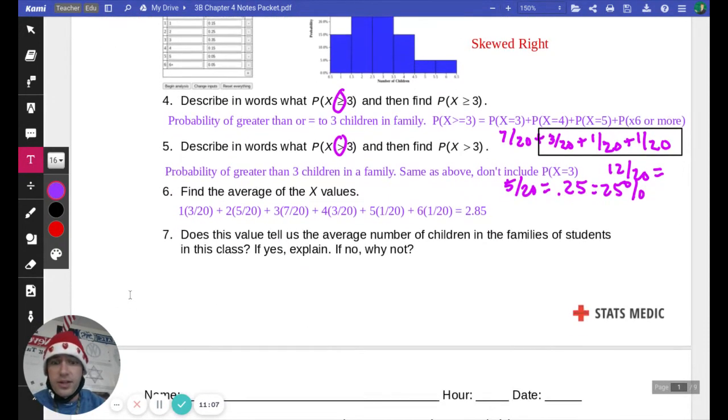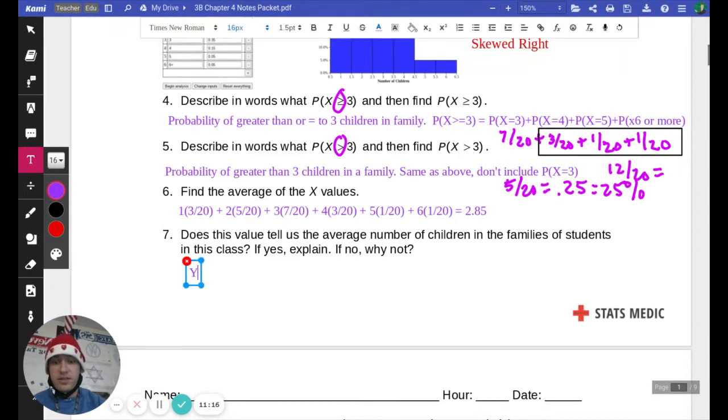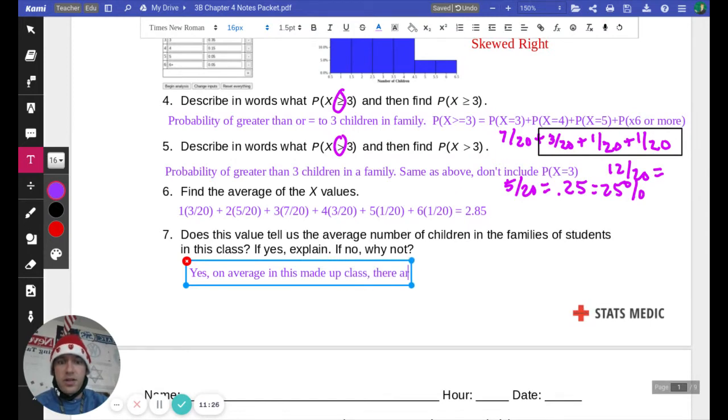So does the average of these x values tell us the number of children in the family of students in this class? Yes, it does. That average does tell that. So what that means is that on average, in this made-up class, there are 2.85 children per family.